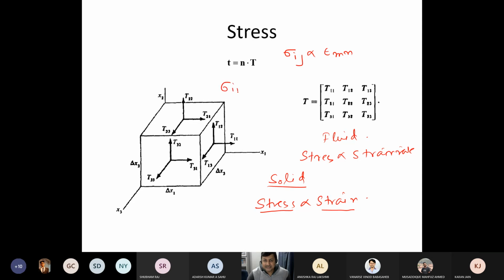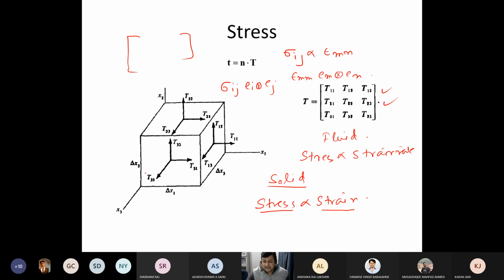Sigma ij is a stress tensor with e_i dyadic e_j, whereas epsilon mn is a strain tensor, that is e_m dyadic e_n. Now we have to really find sigma ij. You can understand that it is a matrix like this, and epsilon mn again will be a matrix like this. Now we have to find the correlation between these two.